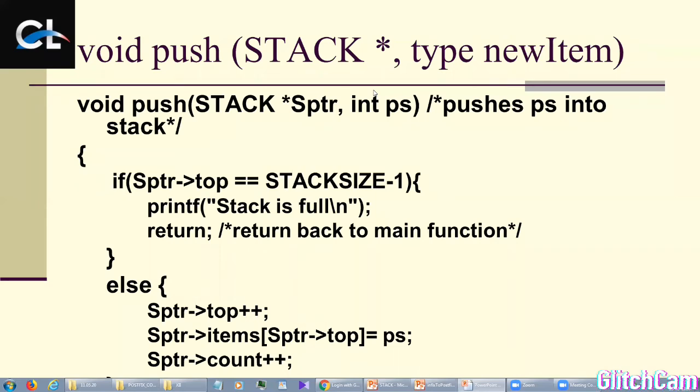If the condition sptr.top equal to stack size minus 1 is not satisfied, then it directly moves on to the else part. In the else part, the position of top is either at minus 1 or at any other index.